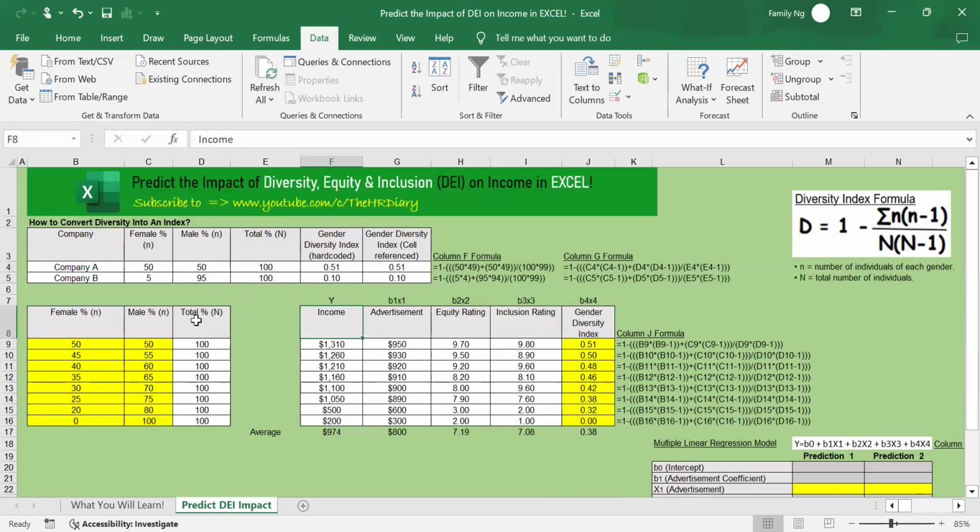Before we can perform multiple regression in Excel, you need to install Analysis ToolPak, which is an Excel add-in program that provides data analysis tools. So you need to install it here. And here's how you do it.